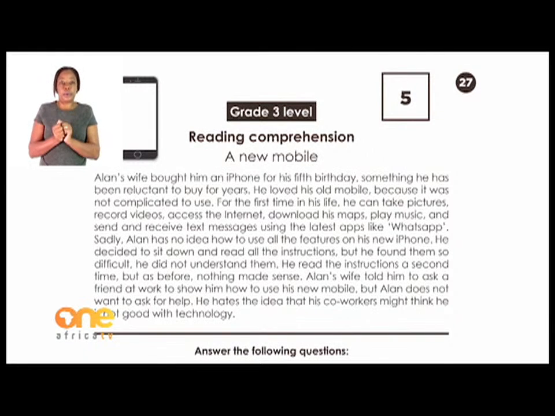Sadly, Alan has no idea how to use all the features on his new iPhone. He decided to sit down and read all the instructions, but he found them so difficult. He did not understand them. He read the instructions a second time, but as before, nothing made sense.